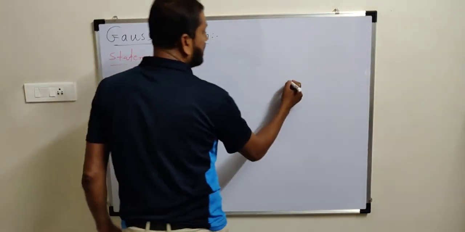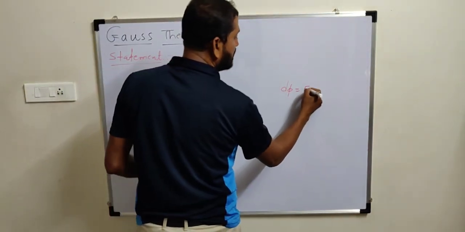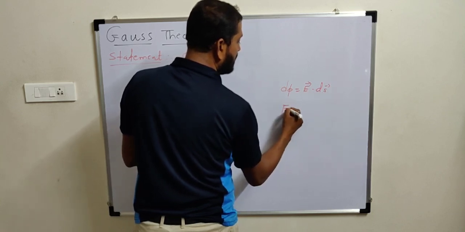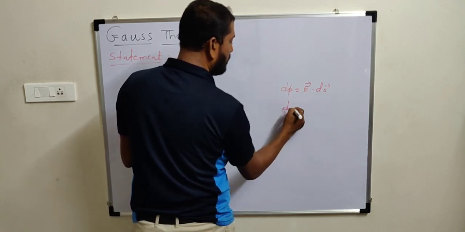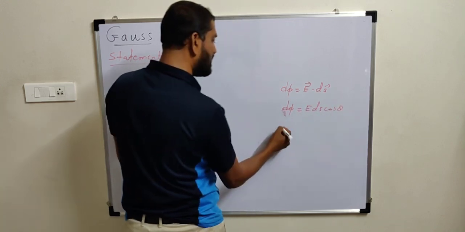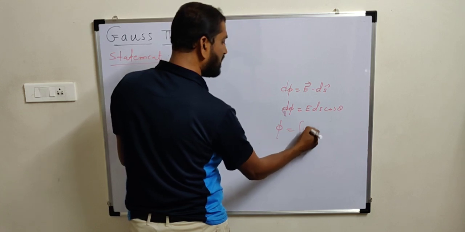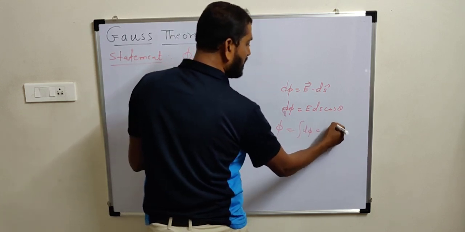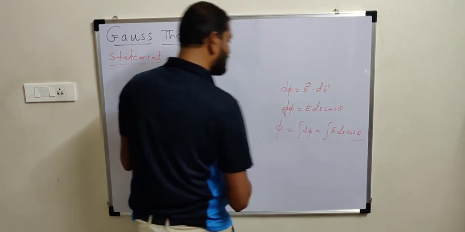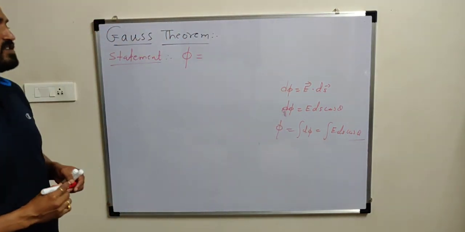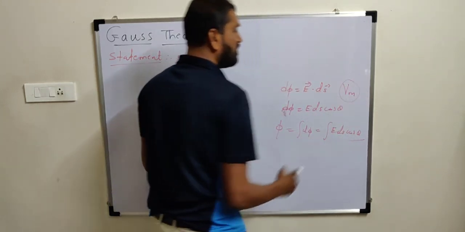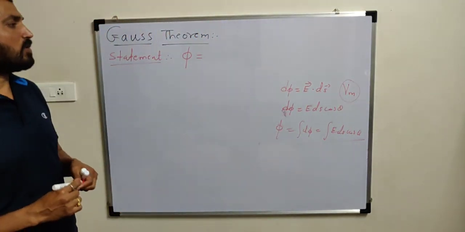No doubt electric flux is given by the formula E bar dot ds bar for a small area. So in magnitude form we can write d phi is equal to E ds cos theta. If a very large area is there, total flux we can calculate by integrating d phi, which is equal to the integration of E ds cos theta. So by the method of integration we can find total flux. Electric flux is always expressed in SI unit volt meter. It is a scalar quantity because it is a dot product of two vectors.